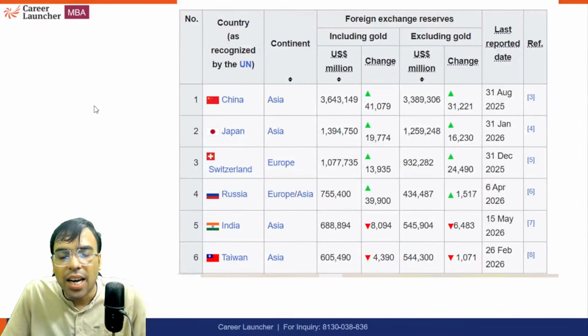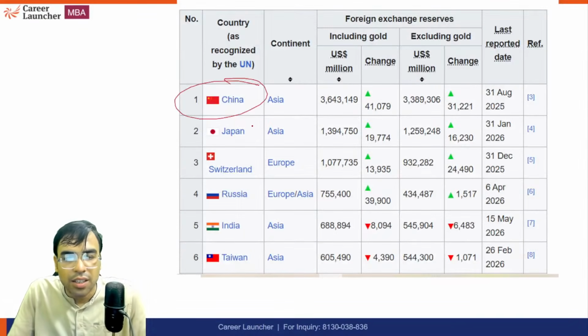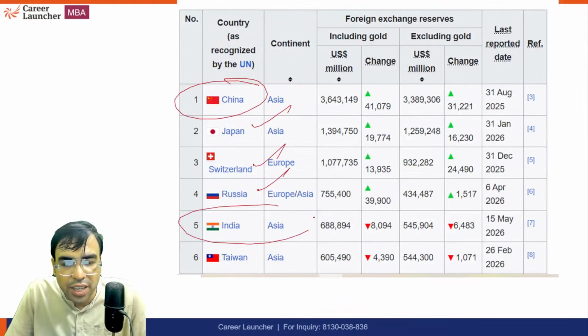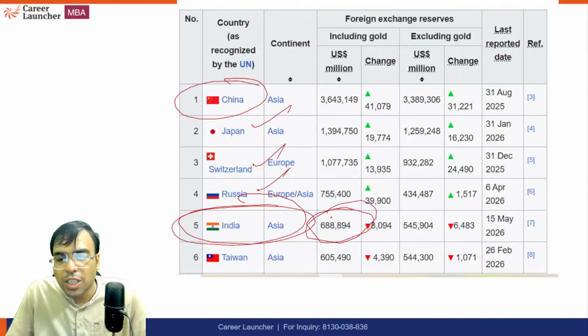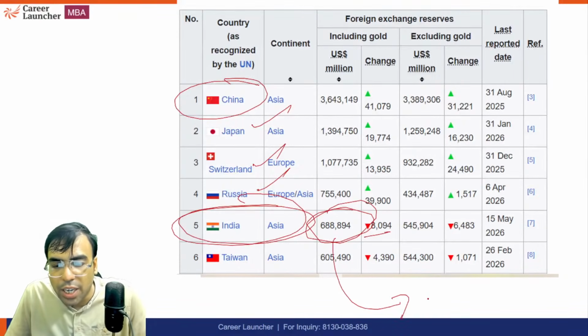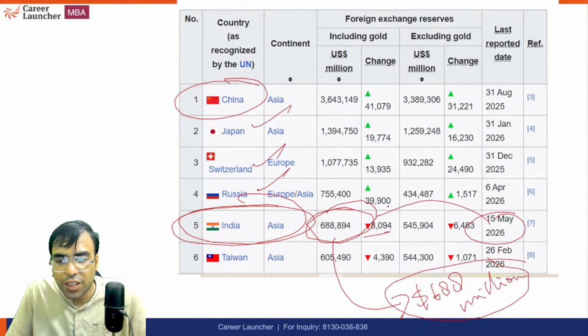So basically, the largest foreign exchange reserve is of China, then Japan, then Switzerland, then Russia, and then we have, right now, fifth. A few days back I had seen it was somewhere around $700 billion, but now it is $638 billion something. So please keep on checking it. It keeps on fluctuating. So this is of 15th May.